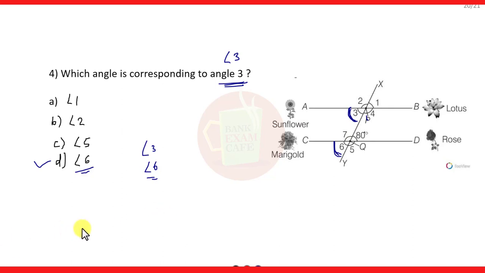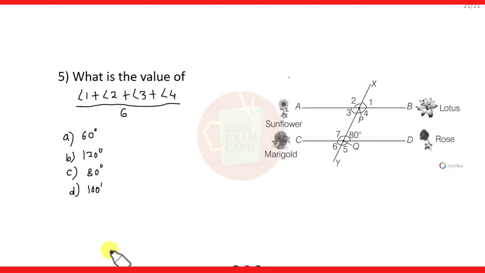Now move to the next question. The next question is: what is the value of angle 1 plus angle 2 plus angle 3 plus angle 4 divided by 6? This is angle 1, this is angle 2, this is angle 3, and this is angle 4. Now we have to find the sum of all these 4 angles divided by 6.